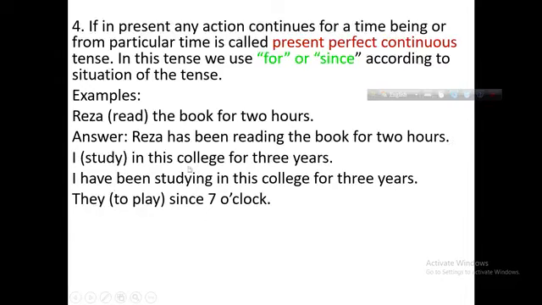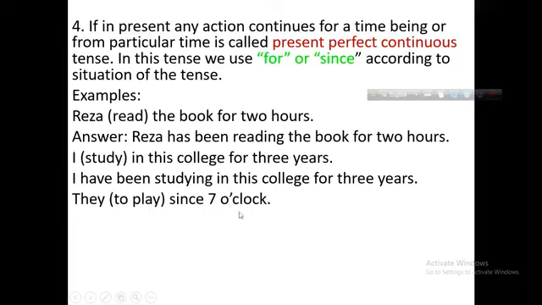In the same way, I studied, in the bracket, in this college for 3 years. Here 3 years is a period of time with for. When you get a period of time with for, it may be present perfect continuous tense. So, the sentence will be present perfect continuous tense. I have been studying in this college for 3 years.